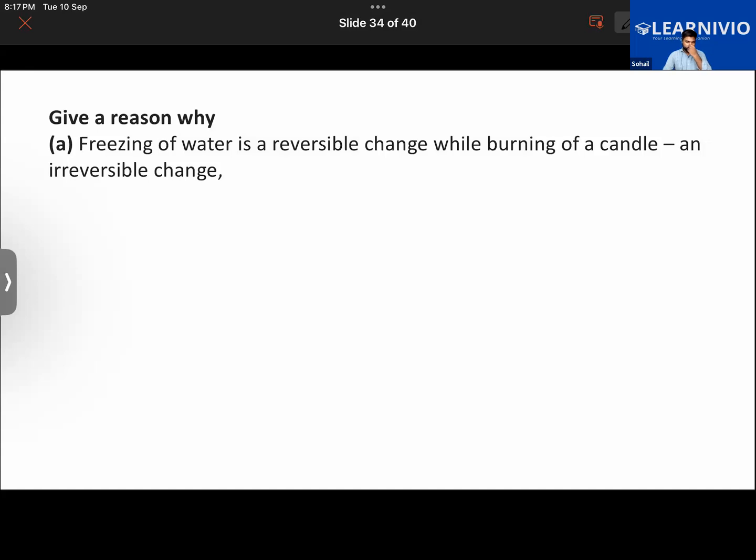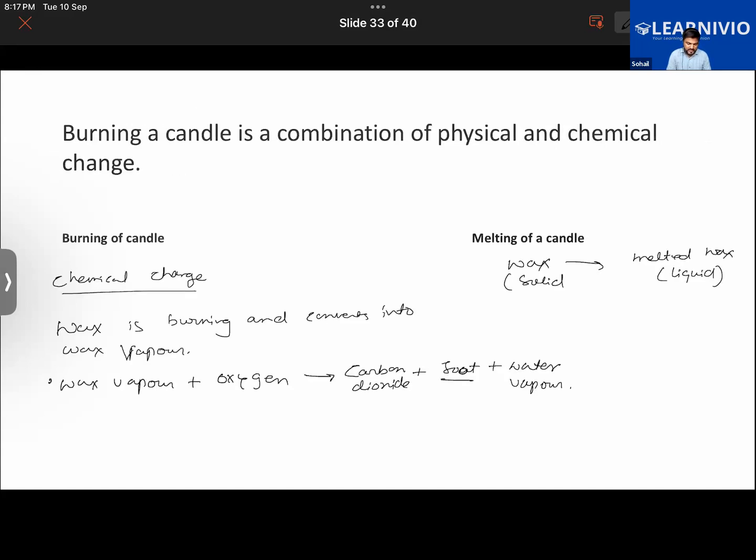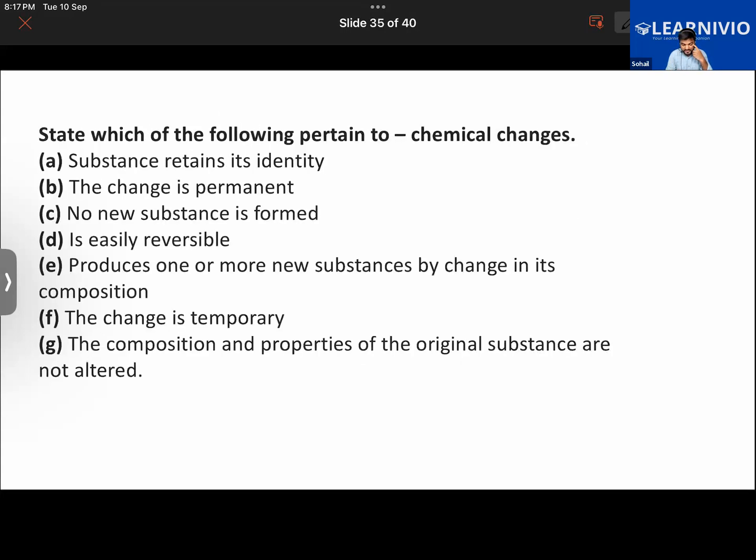Okay. And about the burning of a candle, what did you say? When the wax is burning, it changes into wax vapor, which is lost into the air, so that we can't get it back. Okay, the wax that has evaporated, converted into wax vapor, is lost into the air, so we can't get it back. Getting it now? So that's an irreversible change.